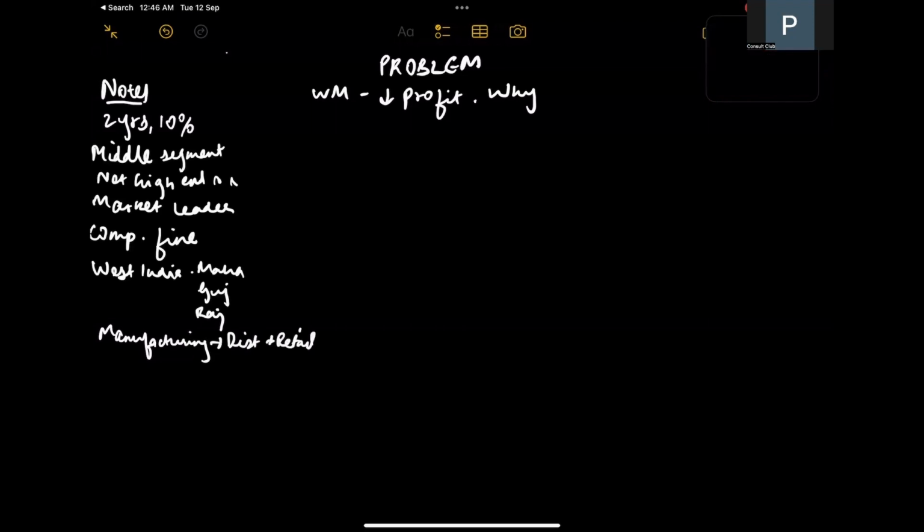Understood. So I think I have all the information I need to proceed with the case. So I'll just take a few seconds to structure my thoughts, and then we can go ahead and solve the case. Yeah, sounds good.